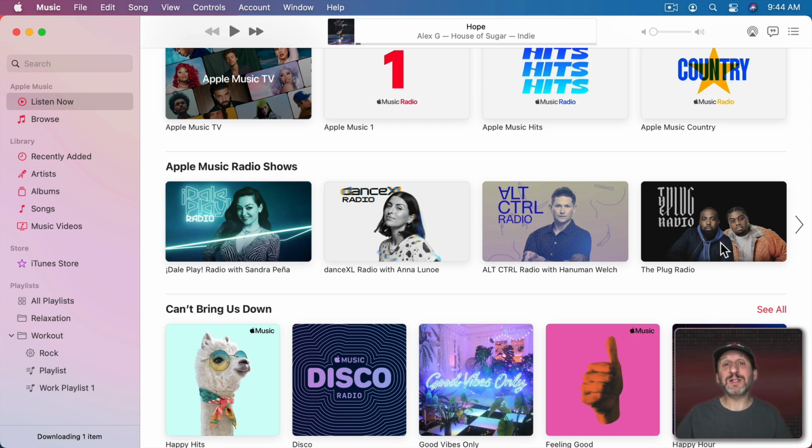It may not be something you want to listen to all the time, but it's an easy choice if you're driving or you don't have time to select music, you just want music to start playing. And of course, you're going to discover new artists this way.